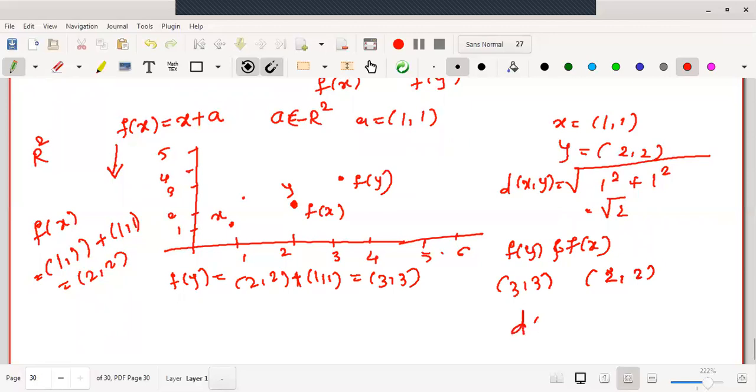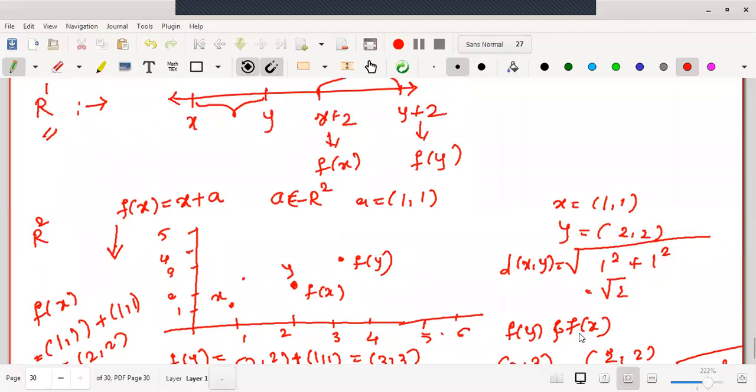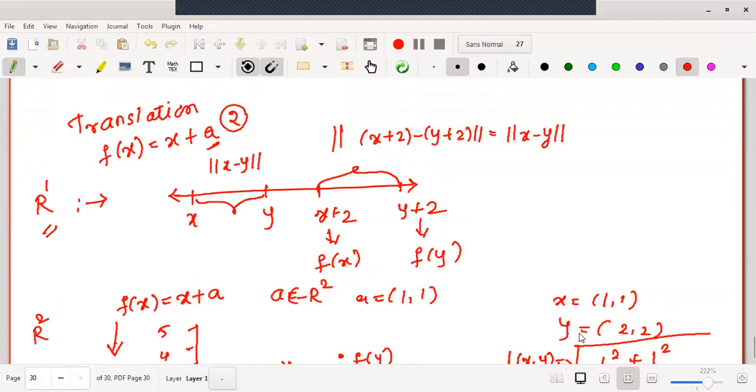And what is the distance between these two vectors, f of x and f of y? By again the distance formula, 3 minus 2, 1 square plus 1 square, this is again root 2. Here we have observed very easily, the distance between x and y is exactly the same as the distance between their corresponding f images, right? Therefore these are examples of isometry. That is, one can say translation in any space defined with this formula, f of x is equal to x plus a, is an isometry.